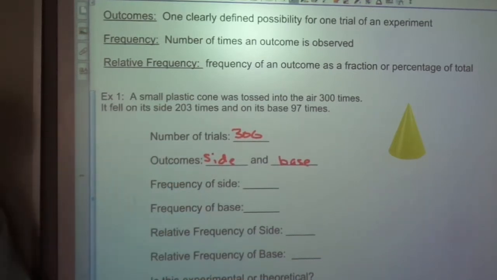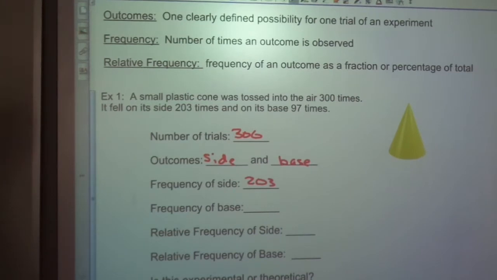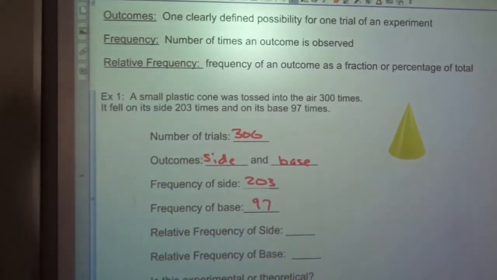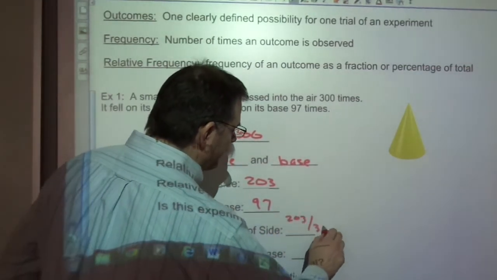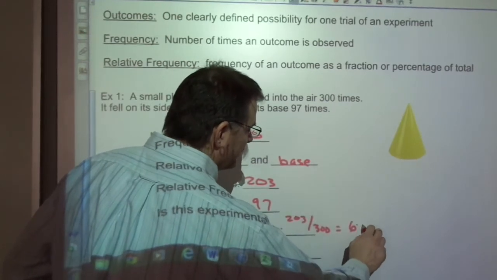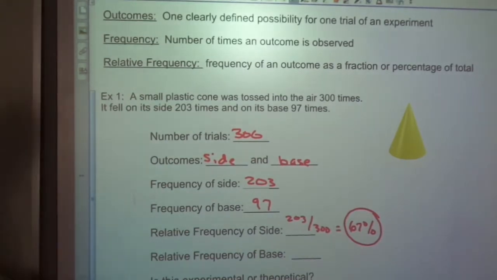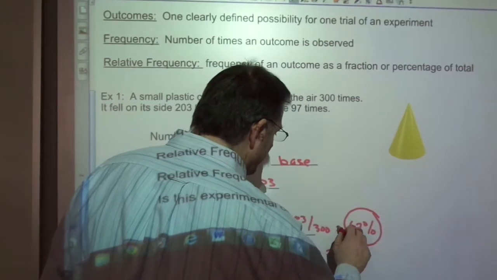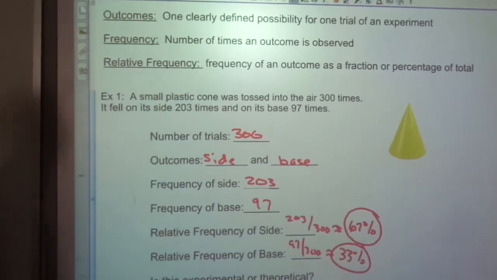Frequency of the side. How many times did it actually land on its side? 203. How many times did it actually land on its base? Well, out of the 300, we just need to subtract, and that would be 97. So the relative frequency would be it landed on its side 203 out of the 300 times, or roughly 67%. And it landed on its base 97 out of 300 times, which would be about 33%, roughly, if you do a decimal and round it.